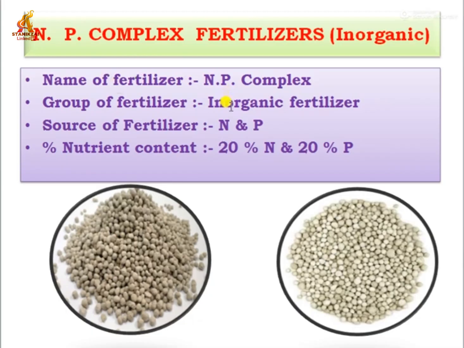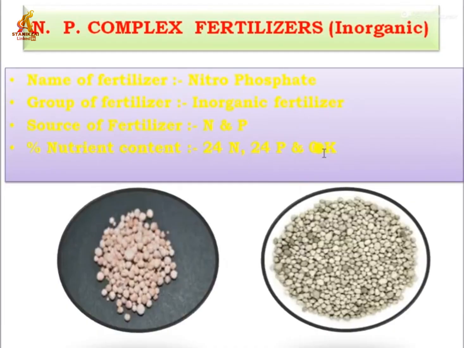And the next one, NP complex. This is an inorganic complex fertilizer, the source of nutrients is nitrogen and phosphorus, and the nutrient content is 20% nitrogen and 20% phosphorus. The next NP complex fertilizer is nitrophosphate. This is also an inorganic fertilizer, the source is nitrogen and phosphorus, and the nutrient content is 24% nitrogen, 24% phosphorus, and 0% potassium.